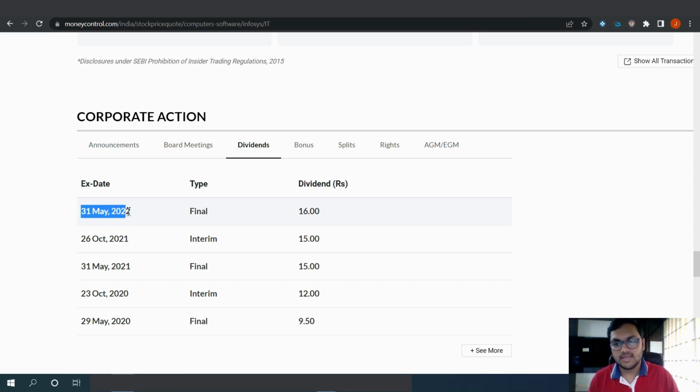So 31st May is the X date. So after 31st May, so 1st June, if that was a trading day, I do not know whether it was a Saturday or Sunday, but let's assume that it was a trading day. So 1st of June will be the record date.